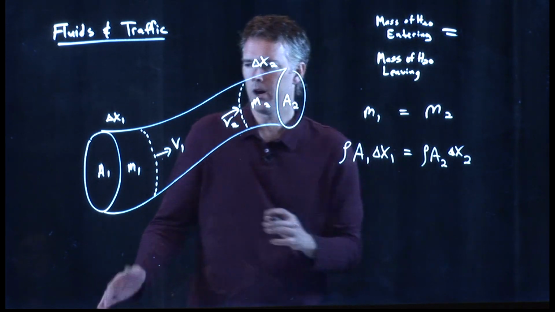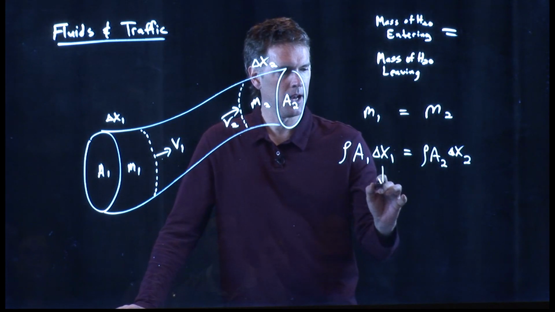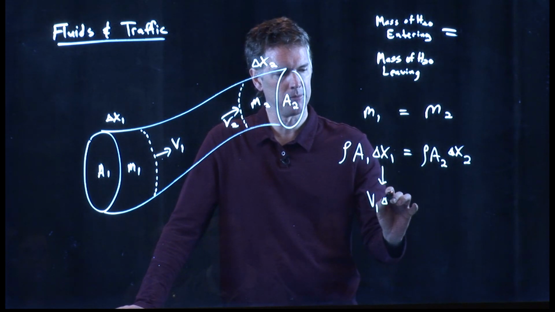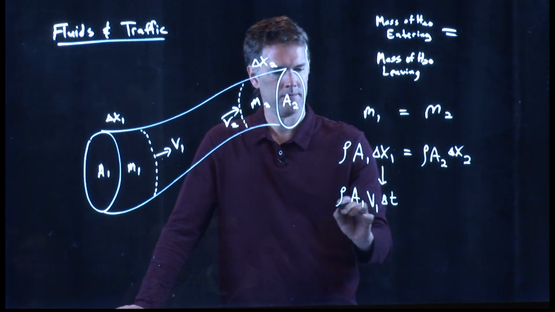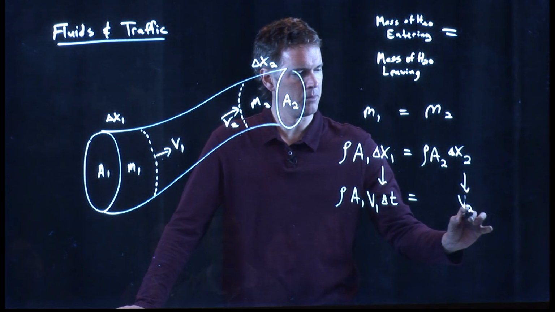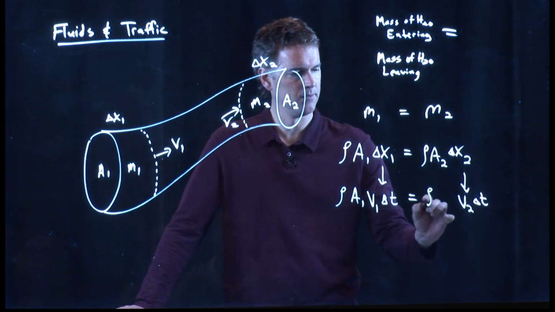But if the water is moving at speed v1, then I know that delta x1 is just v1 times some delta t. And delta x2 is going to be v2 times some delta t.